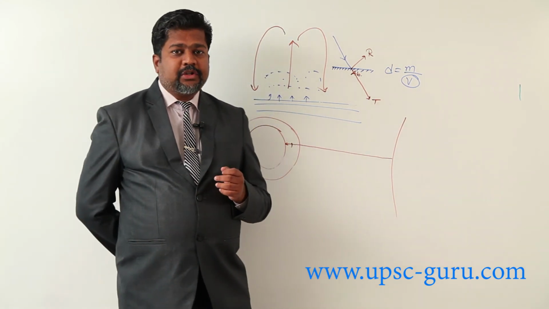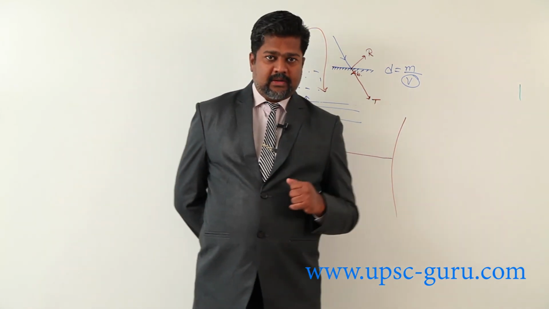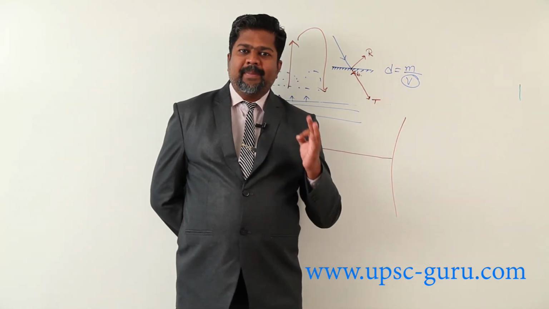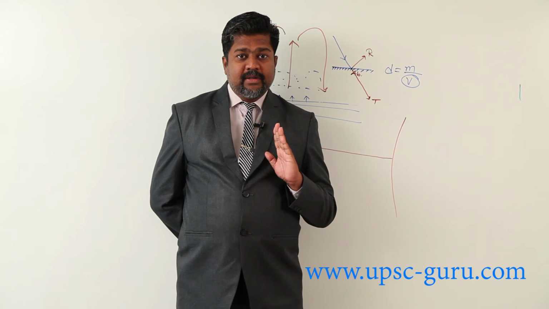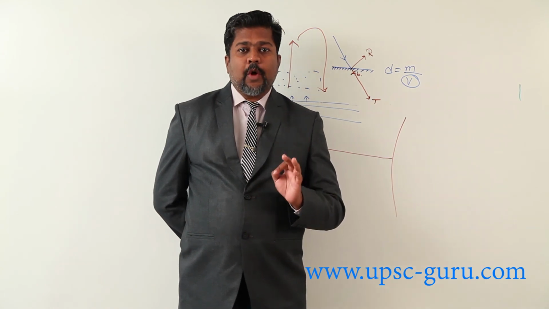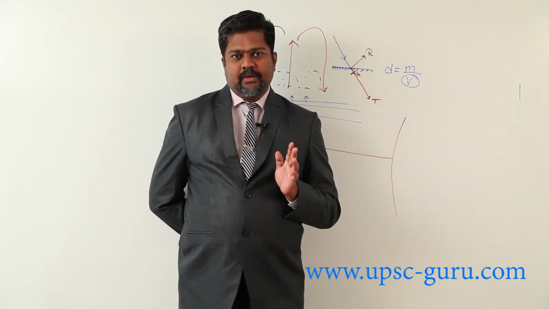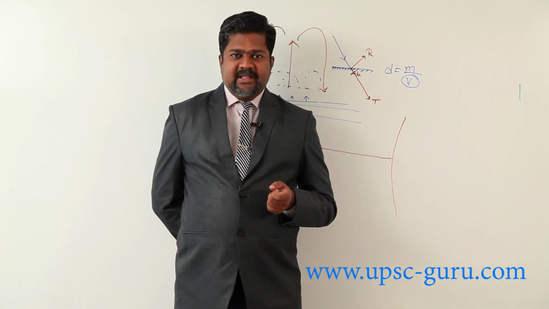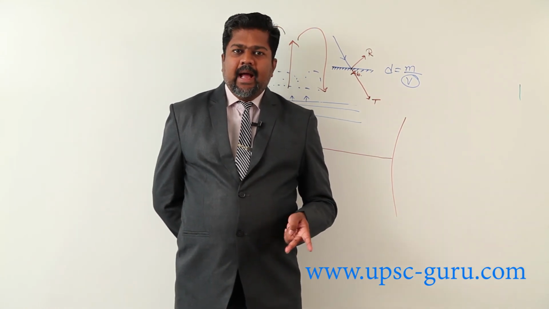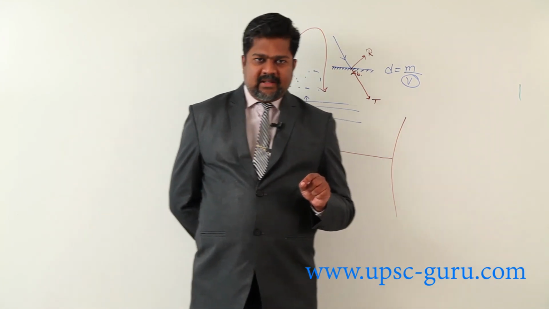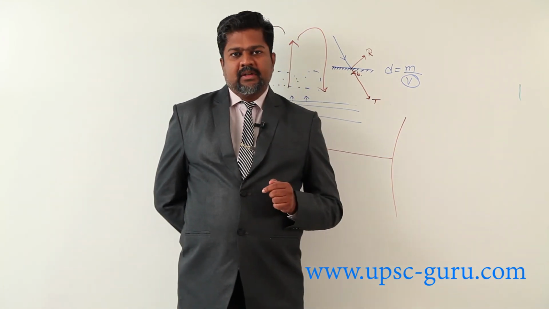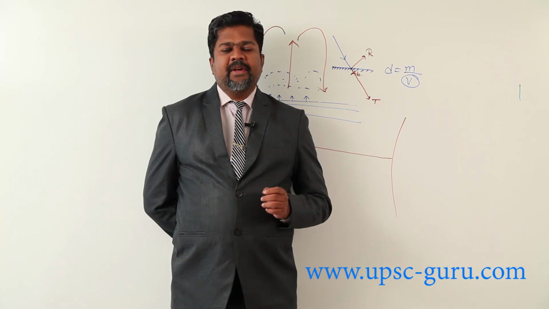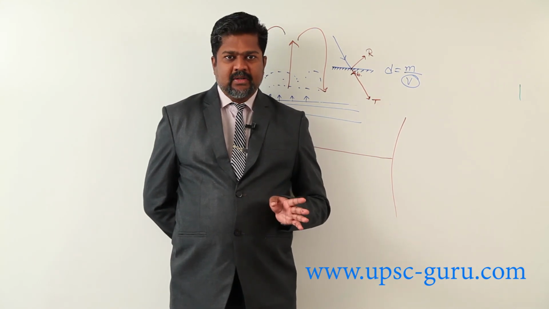This is the situation where precipitation occurs in the form of droplets. I am not using the word drop, we are using the word droplets, smaller drops. That is because dust particles are present in the air and water condenses on those dust particles, and this way we get formation of smaller droplets.